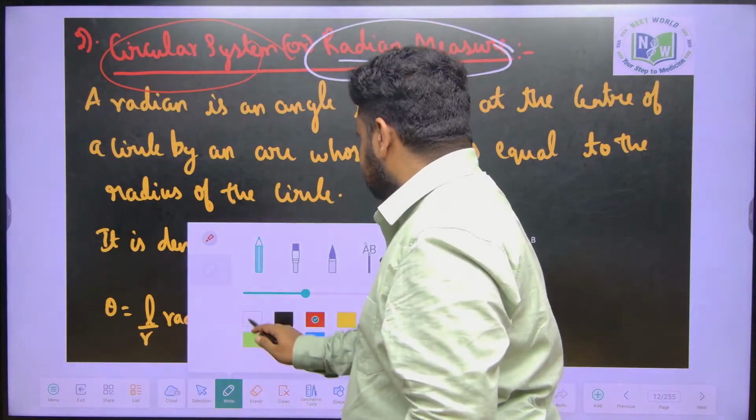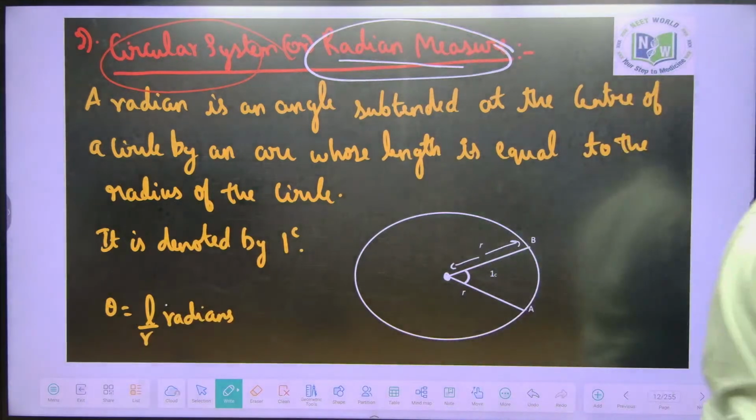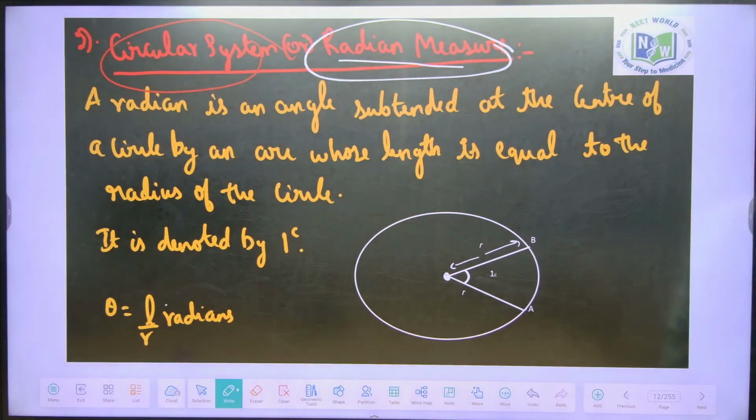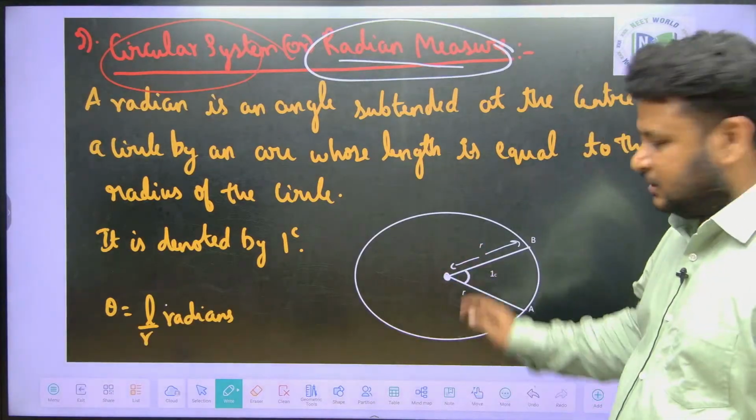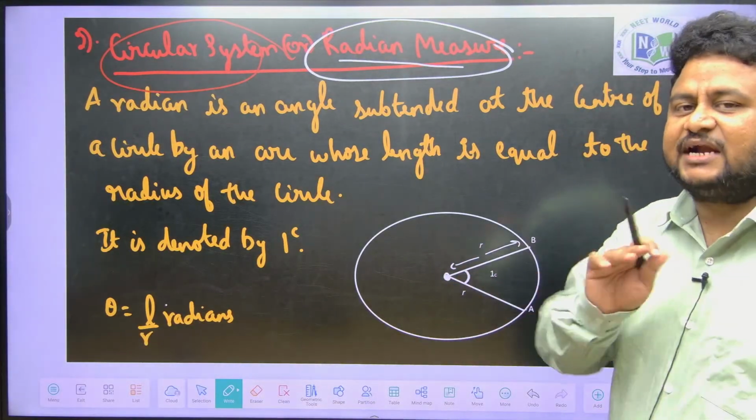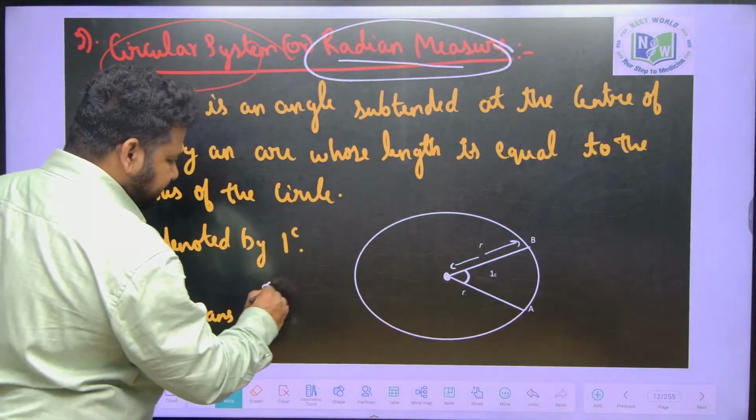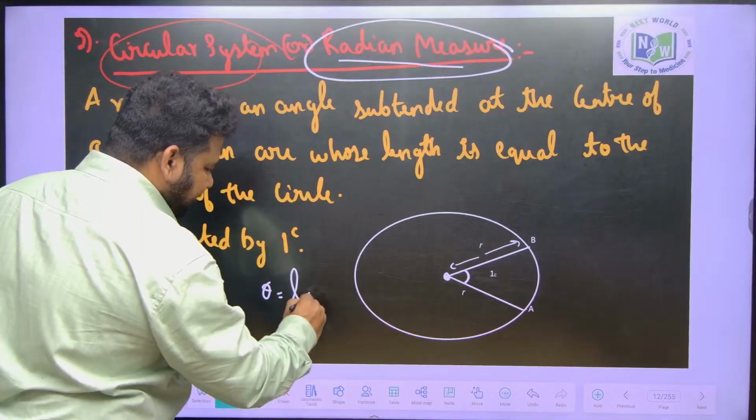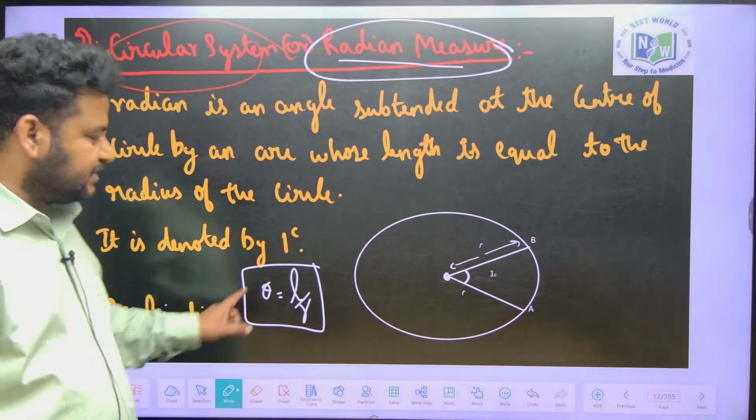So what is this radian measurement? Let us take a circle. In 10th standard, you would have studied one concept called theta is equal to L by R. Theta is equal to L by R. You know this concept.